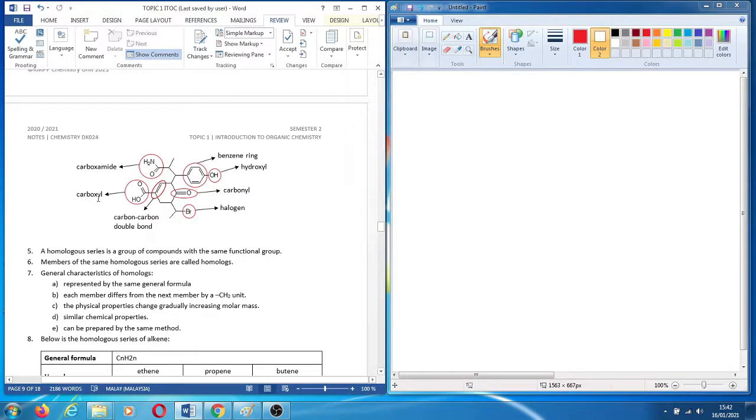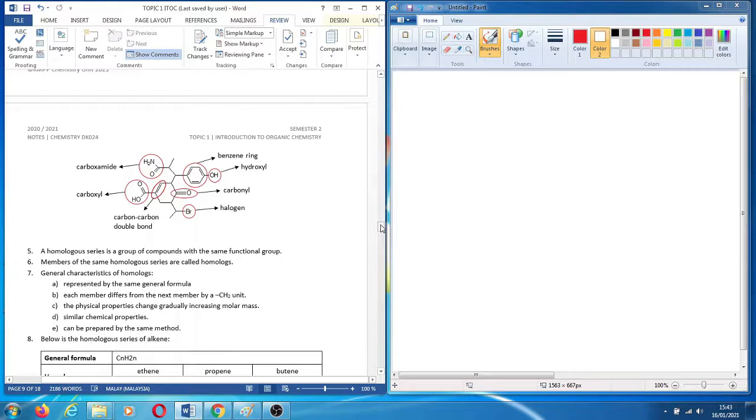You have carboxyl, you have C double bond O OH. This is your carboxylic acid. The functional group is carboxyl. And then you circle your carbon-carbon double bond. This is carbonyl. This is halogen, hydroxyl, and this is benzene ring.